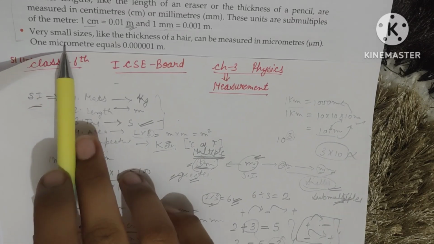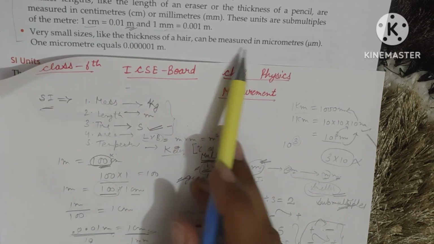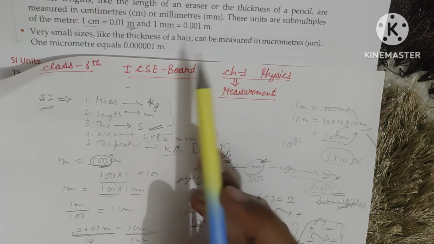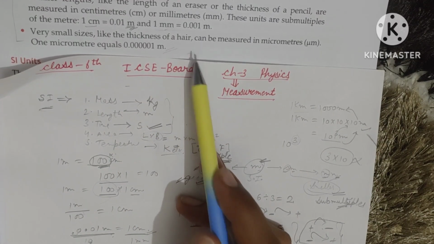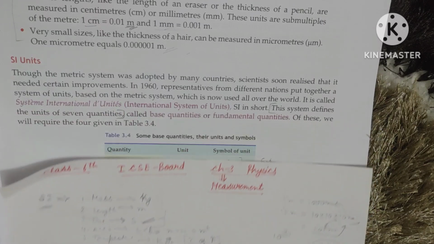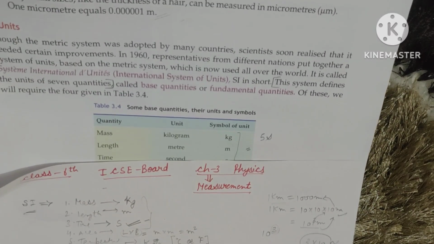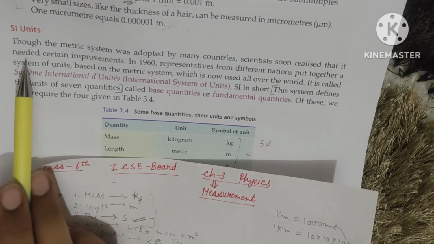The next is for very small thicknesses, just like the thickness of the hair. It is measured in micrometers. 1 micrometer equals this value. This you will study in detail in the higher classes. Next is the SI system of units. The main thing is what is the full form of SI units.